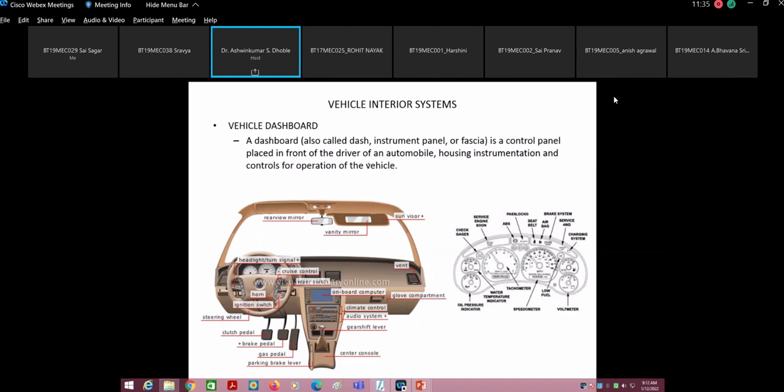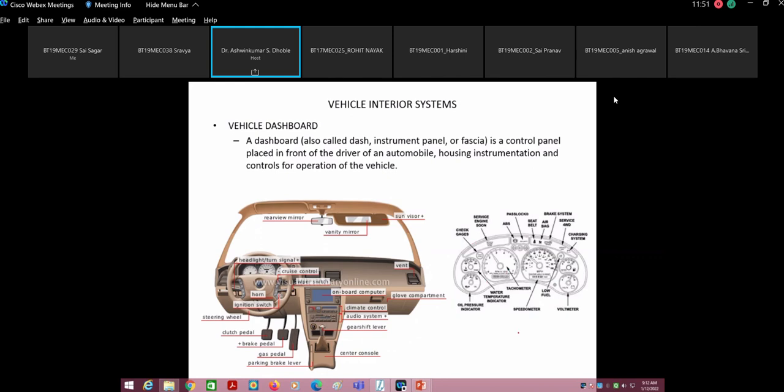The first thing we need to understand is that the dashboard defines the complete front interior of the body. Now there are some indicators, and the representative indicators are shown here.